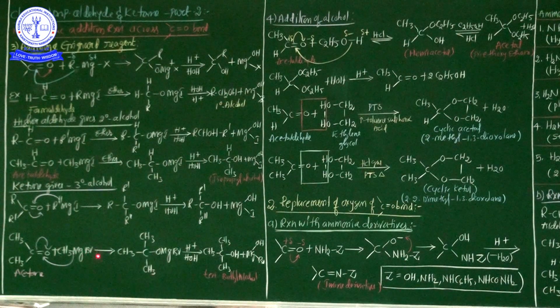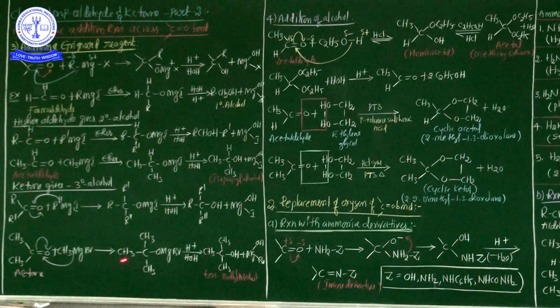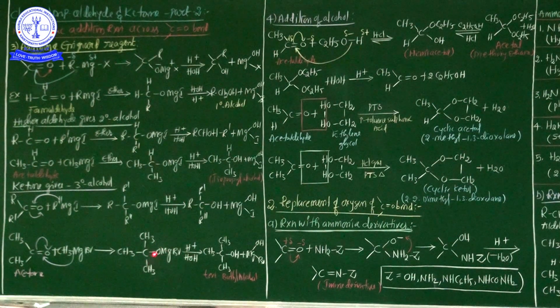Acetone, methyl magnesium bromide. From the Grignard reagent point of view, methyl magnesium bromide is a very good reagent. Now the same mechanism: this pi electron migrated to here, and between the methyl group and magnesium bromide cleavage is there. After this, the intermediate product is obtained. After H plus attacks this intermediate product, finally tertiary butyl alcohol is formed. This is nothing but 2-methyl propan-2-ol. 2-methyl propan-2-ol is obtained.